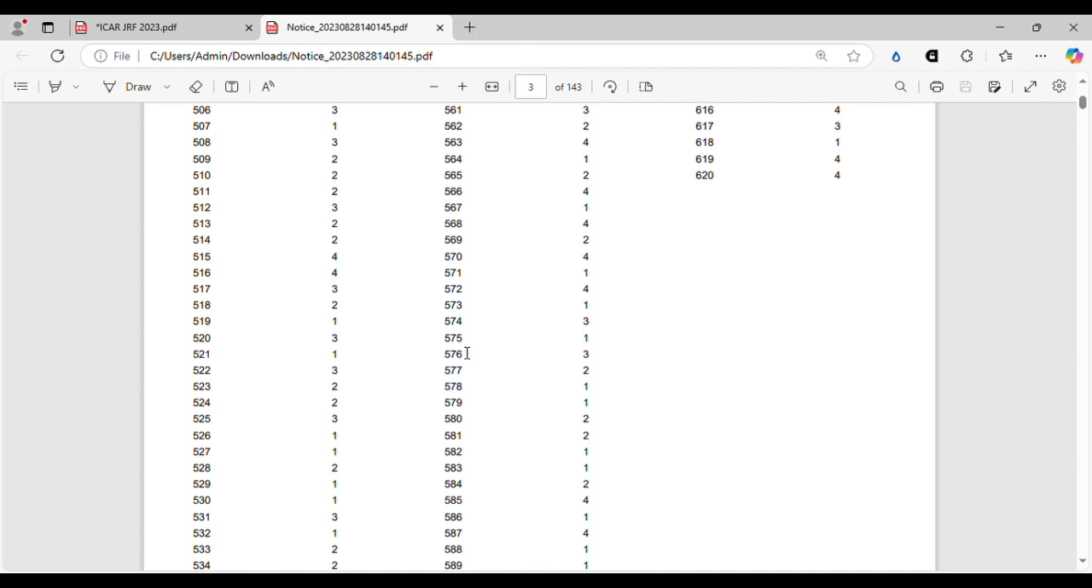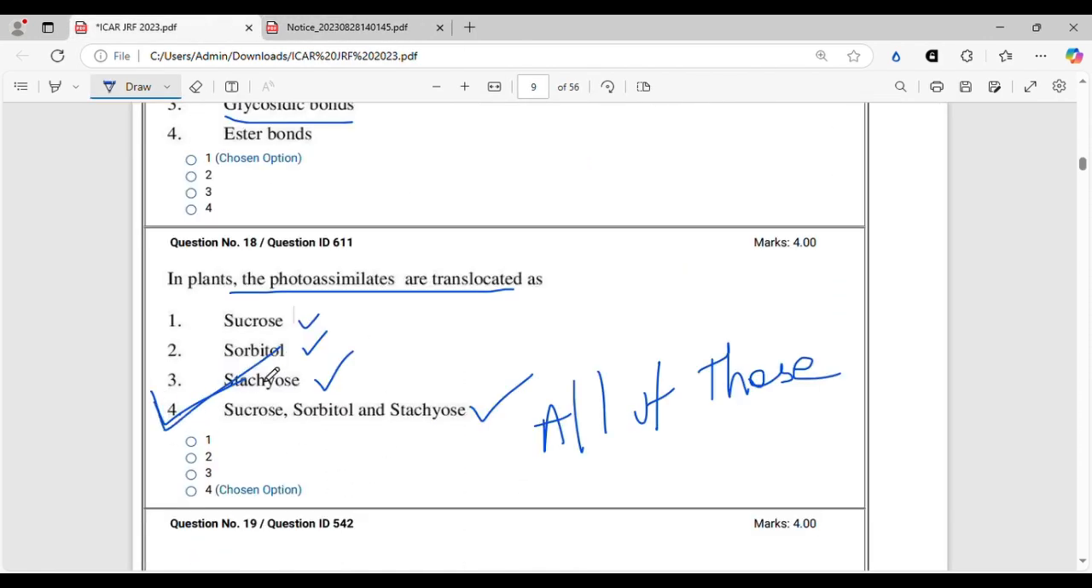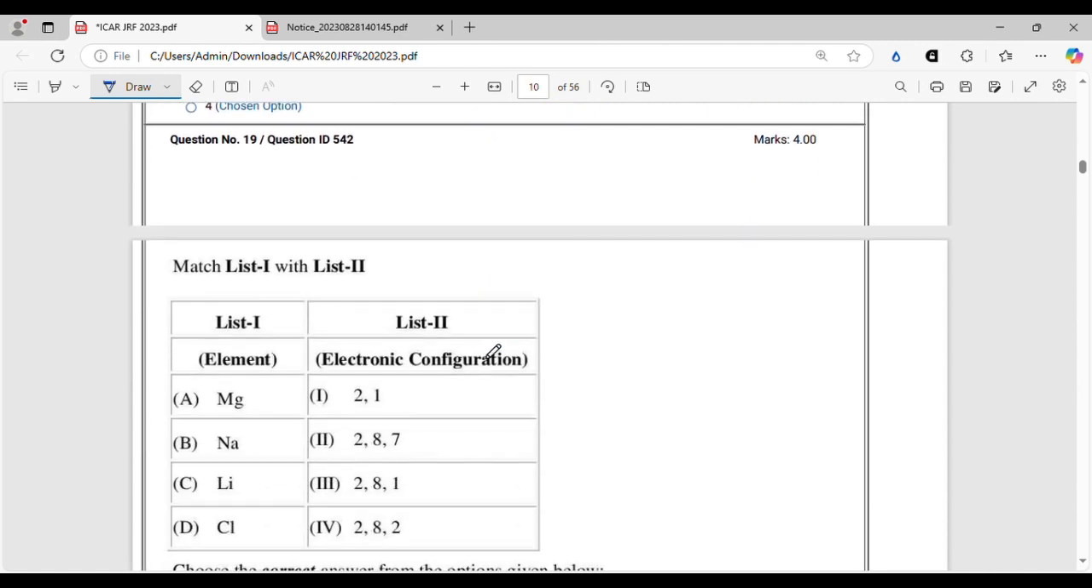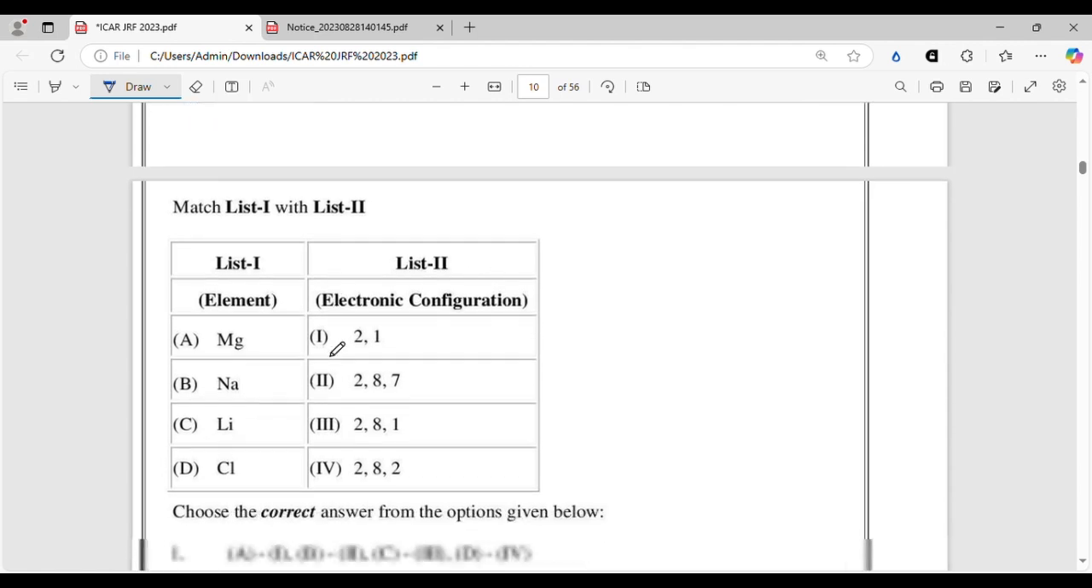All right, question 611 is option 4. So you have to be very careful and very thorough. Let's move on. Another match the following. This is also a really easy one. This is basic chemistry from class 8.